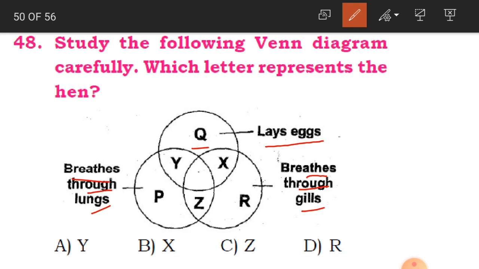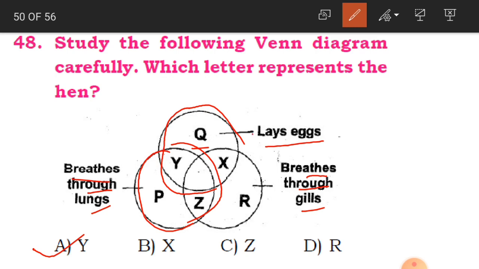The hen lays eggs and also breathes through lungs, that is why Y. Y is the correct answer.